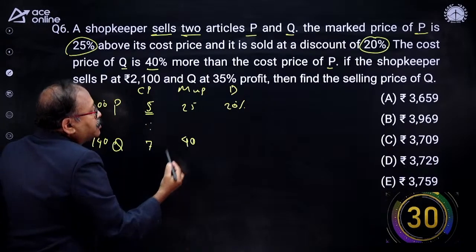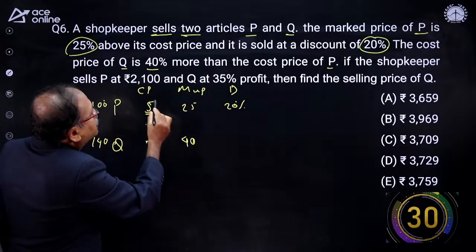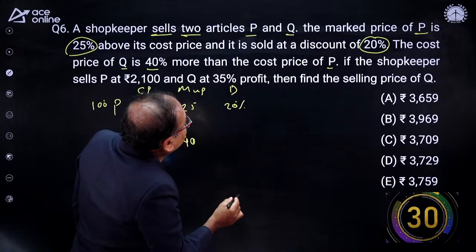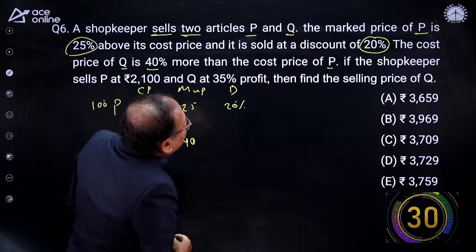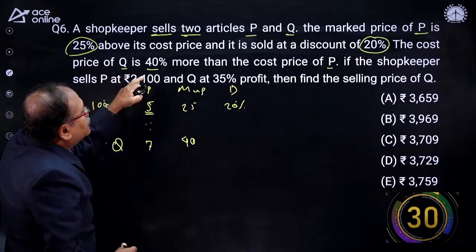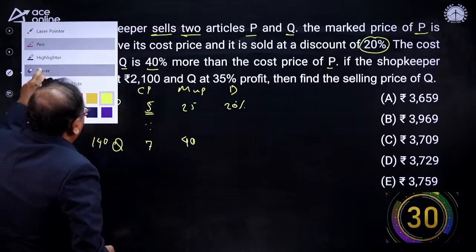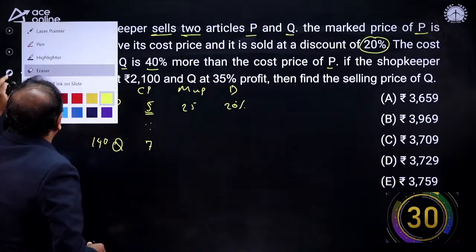Is there a discount mentioned? No. The cost price of Q is 40% more than P. It is not a discount here.